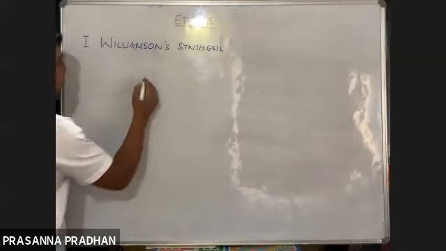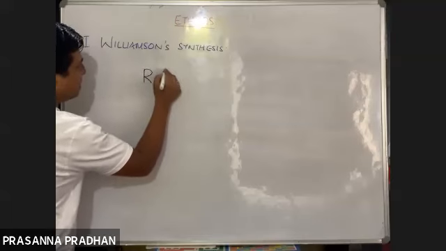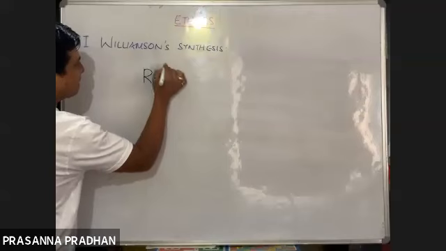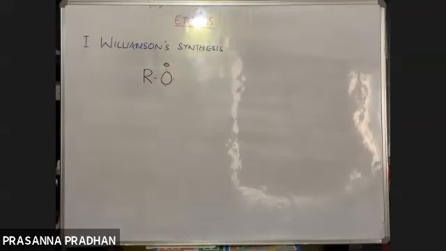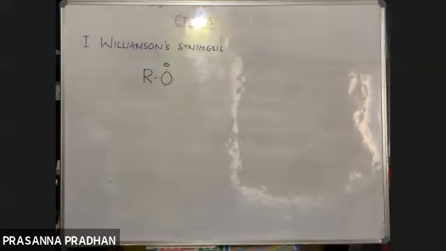What is this ion known as? We have done an entire chapter on this. RO negative.